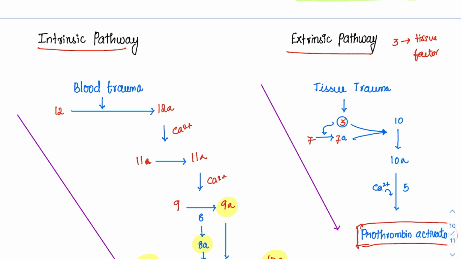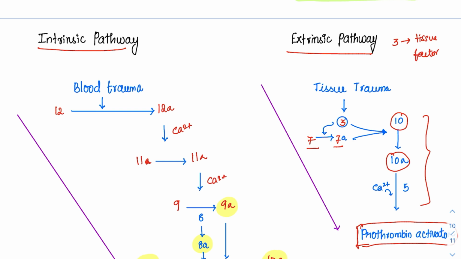Just remember the intrinsic pathway; extrinsic is very simple. So 7 gets activated to 7A. 7A can convert 10 to 10A. And 10A, in the presence of 5 and calcium, follows the same pathway. There is no change here. Here we have to remember only two factors: 3 plus 7 is equal to 10. Whereas on this side we have to remember 12, 11, 9, 8 and 10. So this is the entire pathway.